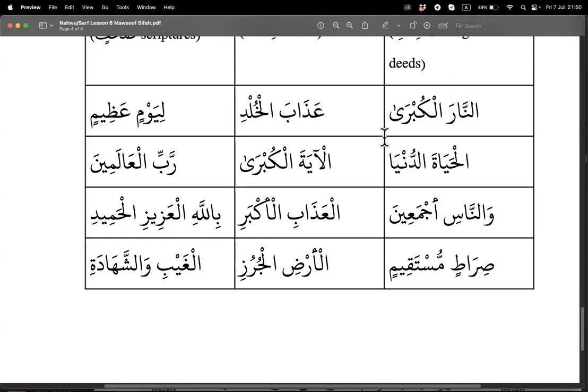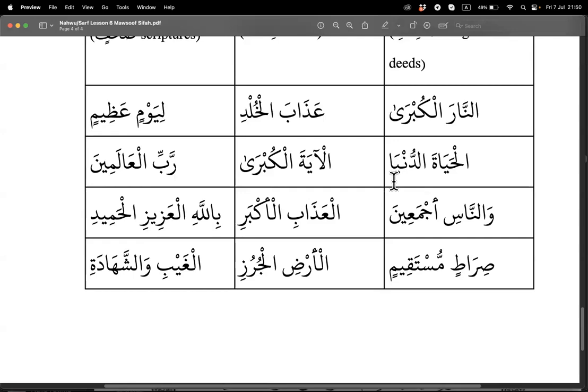What's the status of al hayata? Nasab. What's the number and gender? Number singular feminine. Yes, and proper. Al, right? Okay. Dunya is the same just now. It is a feminine word.